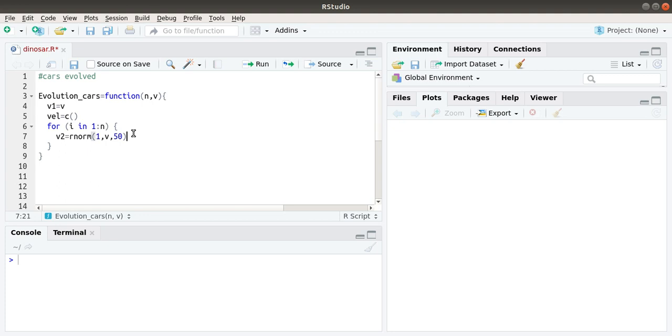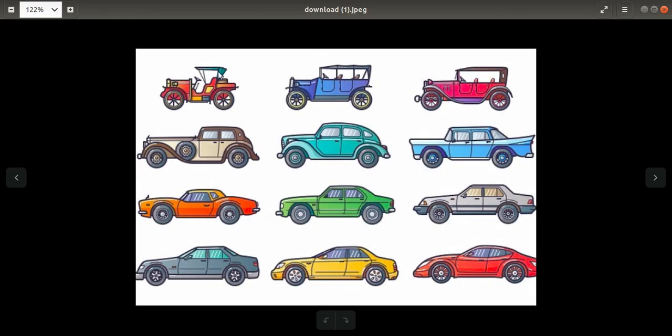Now my condition is that this is the velocity of the newly created car. Suppose I created this car after this car, and if this car has more velocity than this car, I will adopt this, or select this one as the better one. In the next case, if it has more velocity than the previous one, I will select this, and so on. This process continues until we get the car with the highest velocity. So this is how the evolution works.